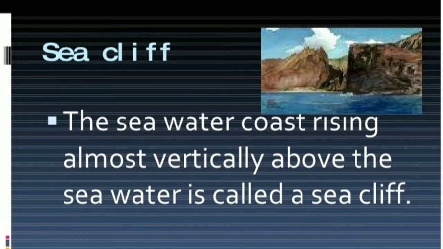Next feature is sea cliff. Sea cliff is basically a vertical rocky structure which is rising above the sea water, that is known as a sea cliff. So these are some of the erosional landforms which are related with the action of sea water.